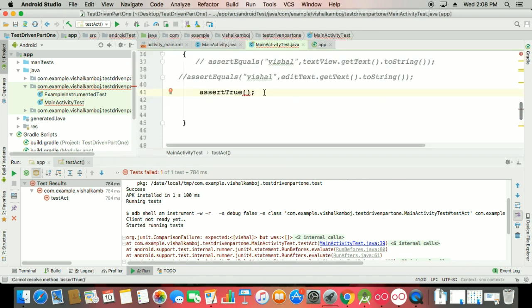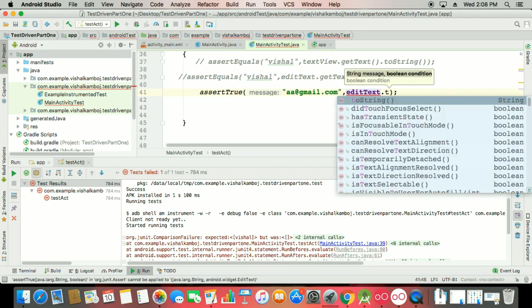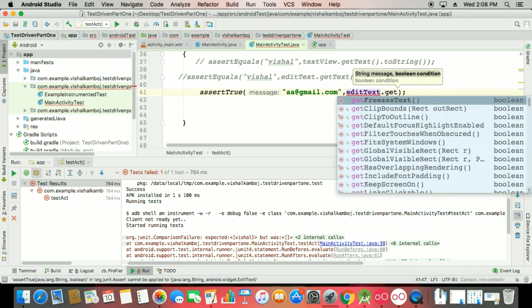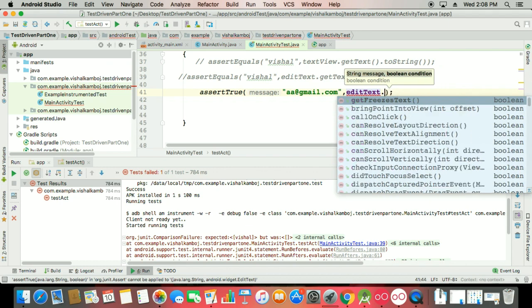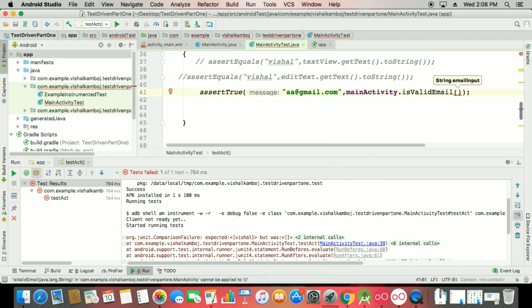So here I want to check, if I insert values like aa@gmail.com, and I want to check that it is your edit text dot getText. You can go for your main activity dot isValidMail, because here we need that.